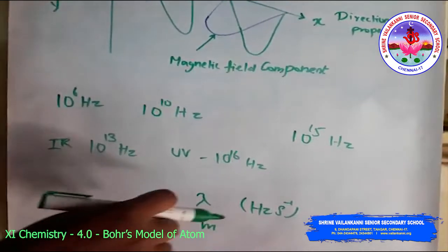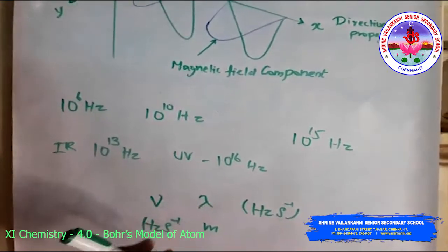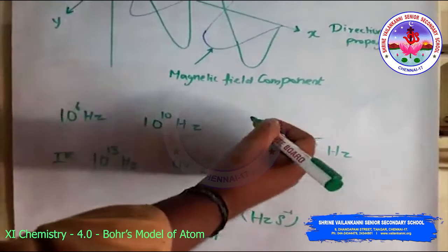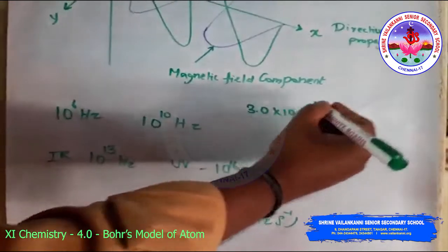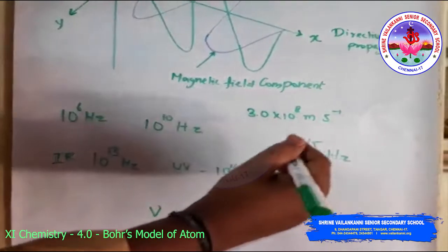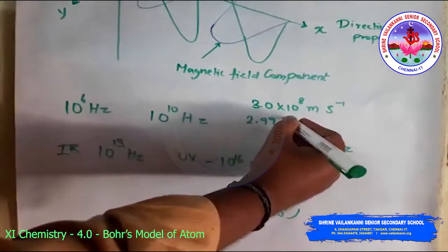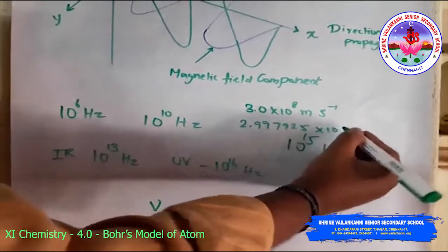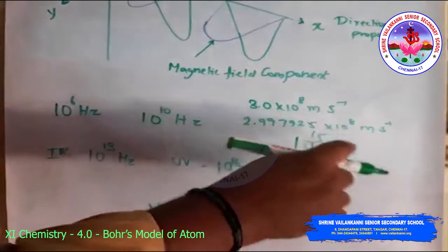In vacuum, all types of electromagnetic radiation, regardless of wavelength, travel at the same speed, that is 3.0 × 10^8 meters per second, or to be precise, 2.997925 × 10^8 meters per second.